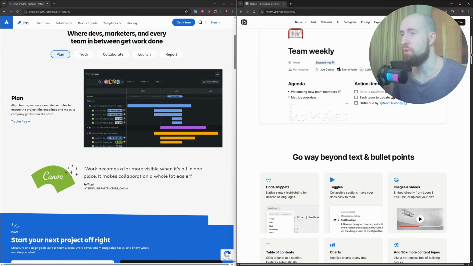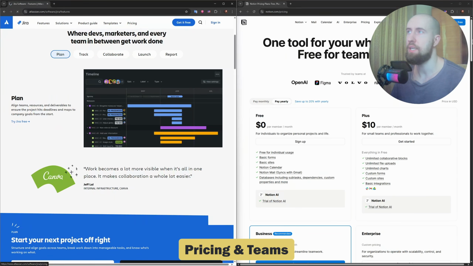Now let us talk UI. Jira is a powerful tool but has a steeper learning curve, especially for non-developers. Its UI is dense and full of options. Notion has a clean, minimal UI. It's very intuitive and most people can start using it with zero training, but with that simplicity comes fewer built-in workflows compared to Jira. Now let us discuss the pricing and themes.